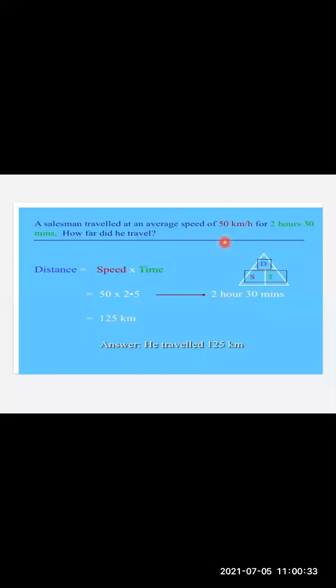What is the speed? 50 kilometer per hour. So we write 50 kilometer per hour here. The time is 2 hours 30 minutes, so we are writing 2.5 over here. You can convert it into minutes also, but we take the time in hours because the speed is in kilometer per hour. So it is 125 kilometer. So we say that the salesman has traveled a distance of 125 kilometer.